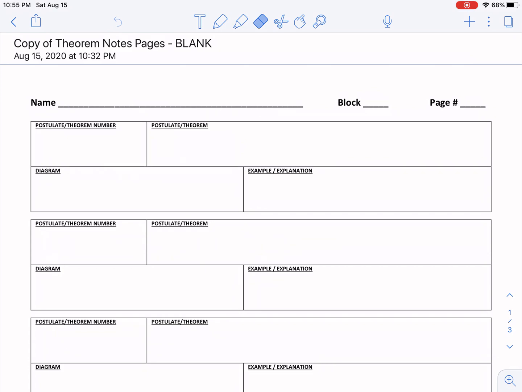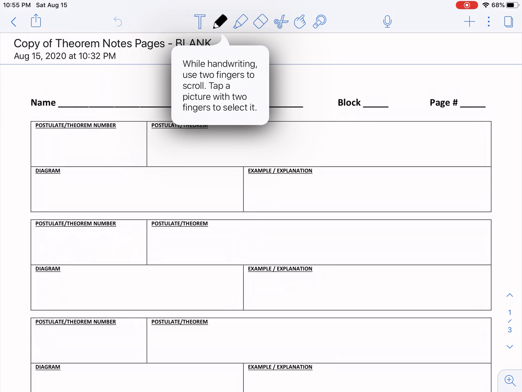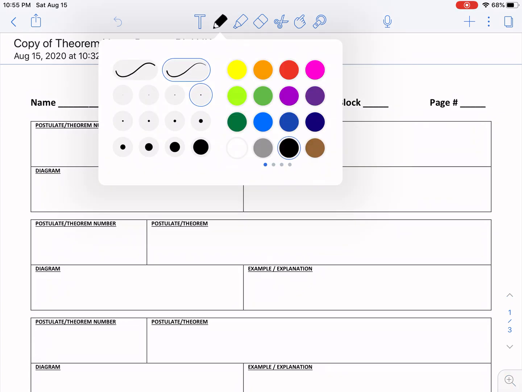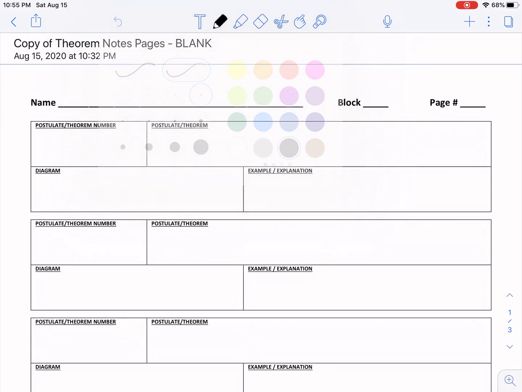Now, the first postulate we have, we're going to call P1. It doesn't really matter, but that way it's just kind of easy to remember.